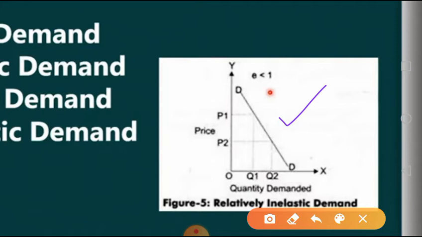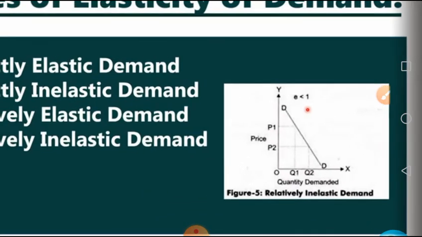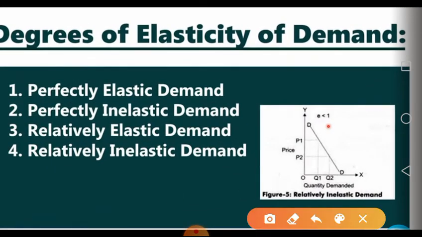You all should make the diagrams while the videos are going on, so you can pause the video, note down and make this diagram, and you will understand easily. So what is the value of E here? The value of E is less than 1. E is less than 1 means that huge change in price but less change in the quantity demanded.